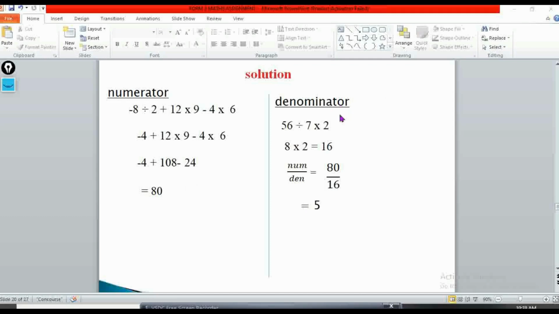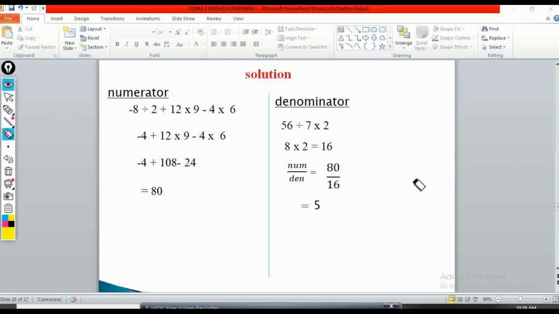For the denominator side, we have 56 divided by 7 times 2. So this one is 8. Of course, if you divide 56 by 7, you get 8. Then multiply by 2, you get 16. So numerator over denominator, we'll have 80 divided by 16, which is 5. So our answer now becomes 5, which is okay.